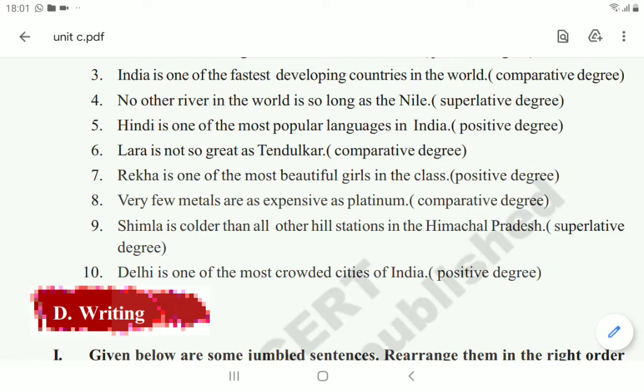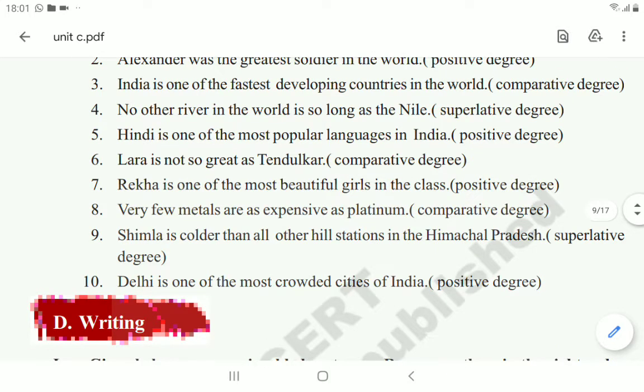Okay, next one, sixth one. Lara is not so great as Tendulkar. So great, that is a positive degree. This one we have to change into the comparative. Great, greater. Okay, so Tendulkar is greater than Lara.